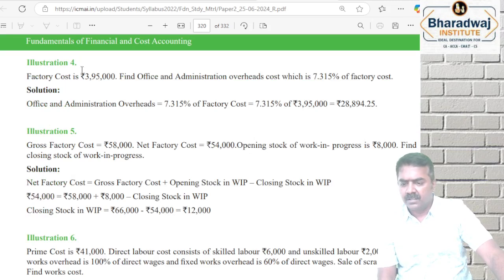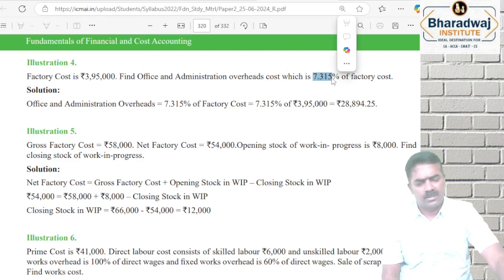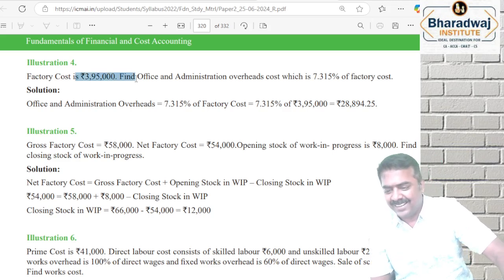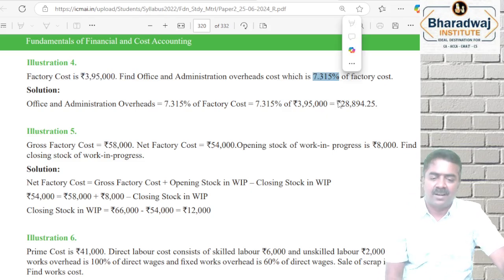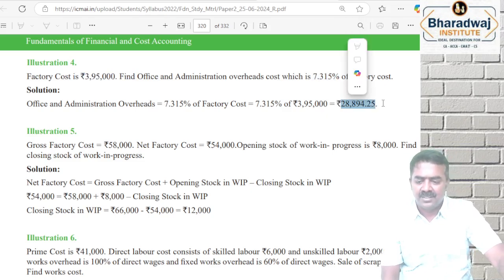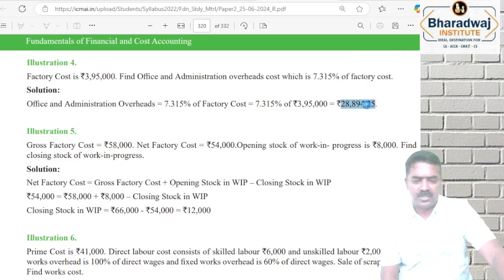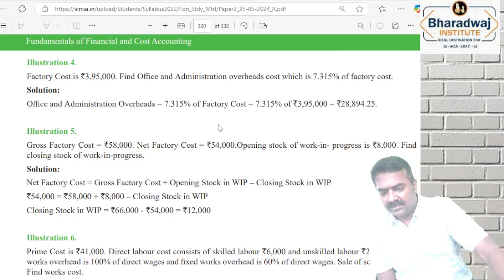Next part. Factory cost 3,95,000. They ask you to find administration overheads at 7.315% of factory cost. This is a simple question. The exam will expect you to multiply 3,95,000 by 7.315% and you get the direct answer. That is your office and administration overheads. It is 7.315% of factory cost.